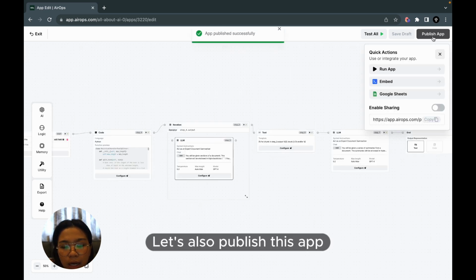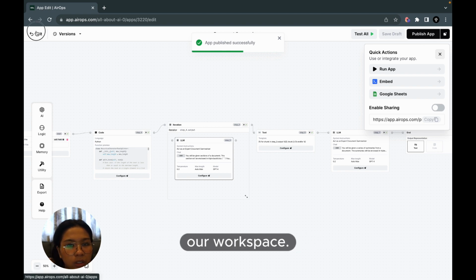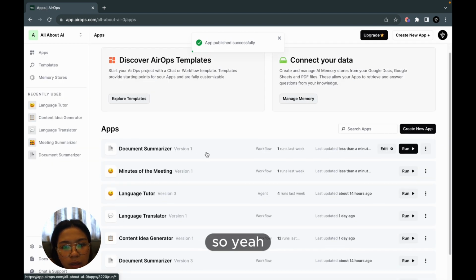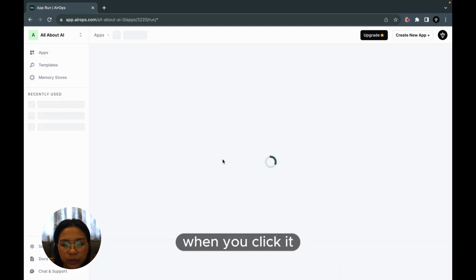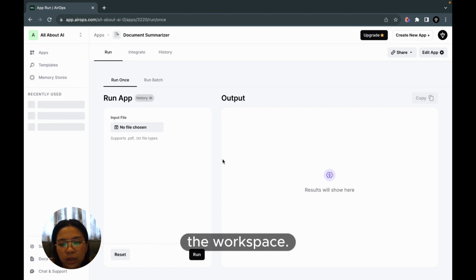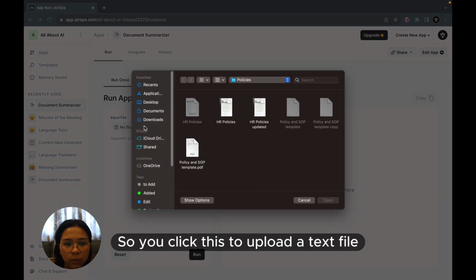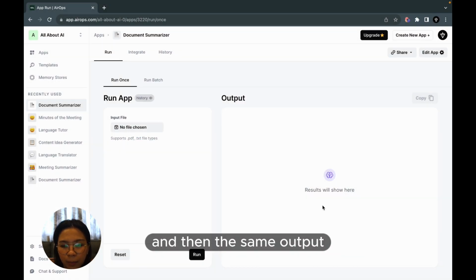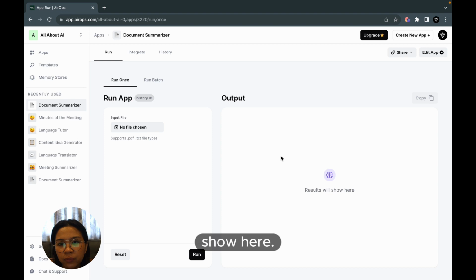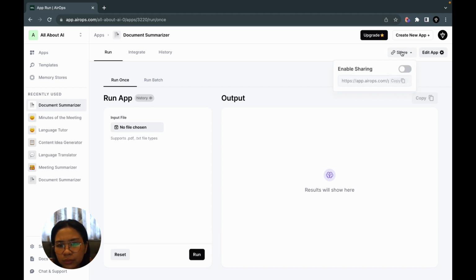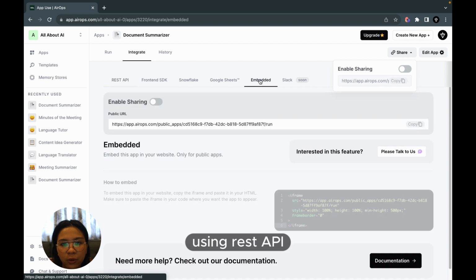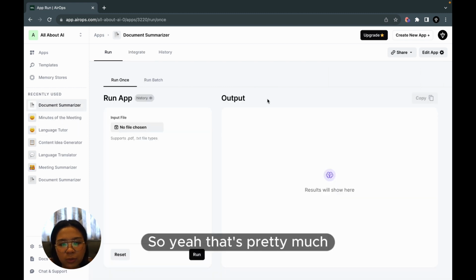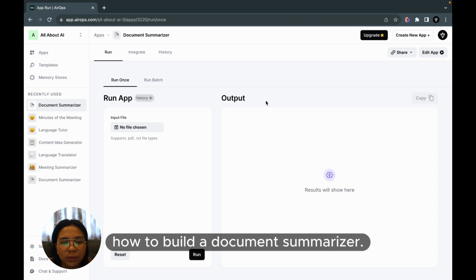Let's also publish this app so that we can run it from our workspace. So yeah. Now if we run the document summarizer, when you click it, it's actually gonna look something like this in the workspace. So you click this to upload a text file, and then the same output that we saw earlier will show here. You can also share this app if you enable sharing, and then send it to people, or you can even integrate it using REST API or embed it in your website. So yeah, that's pretty much how to build a document summarizer.